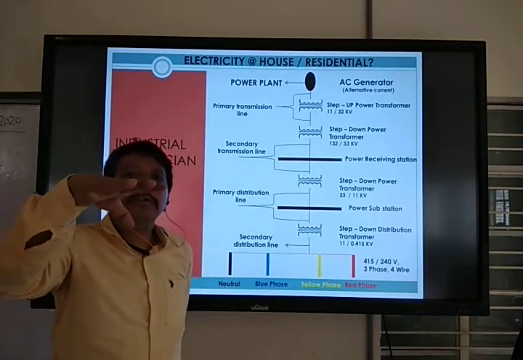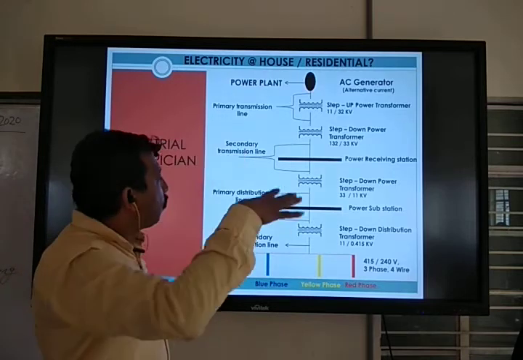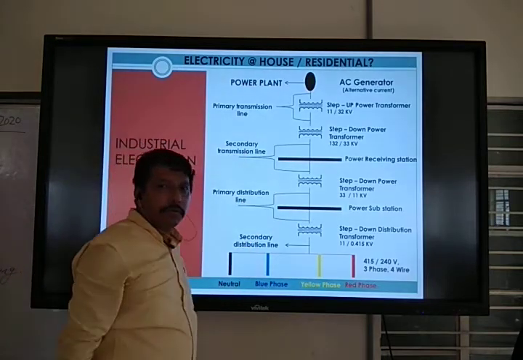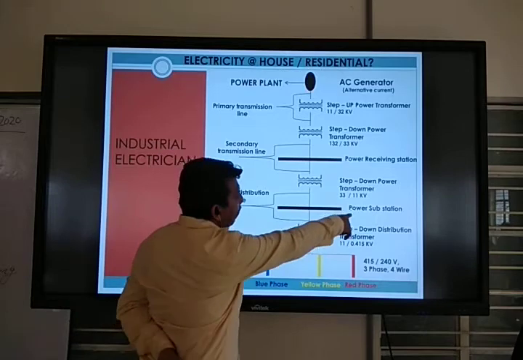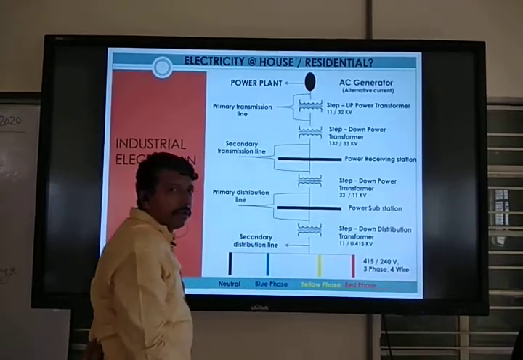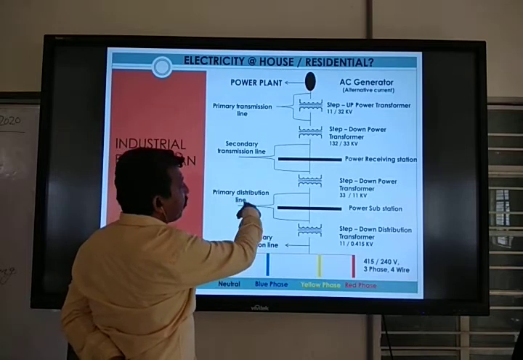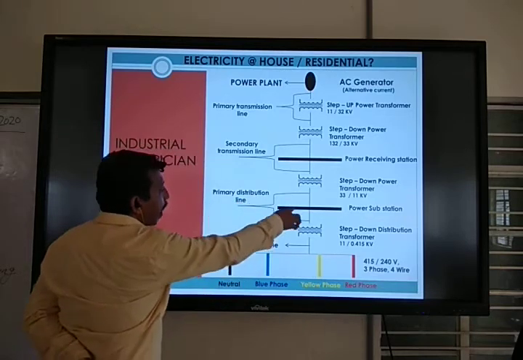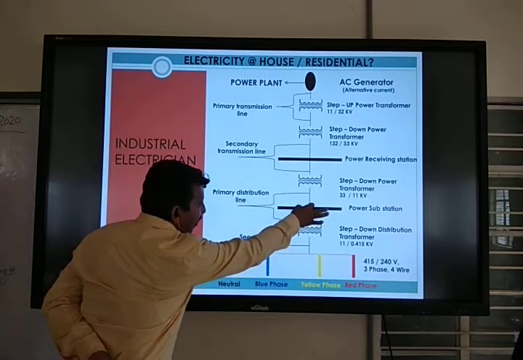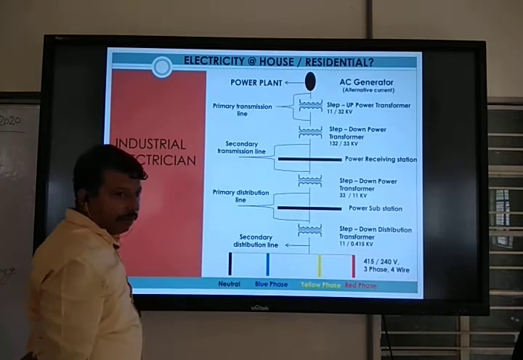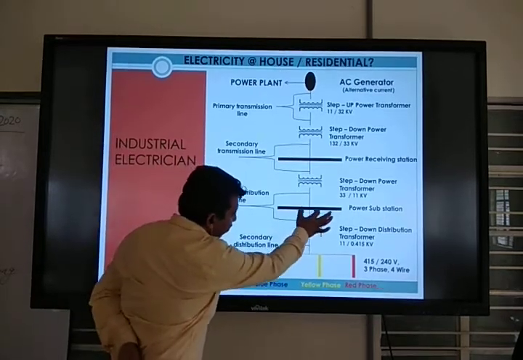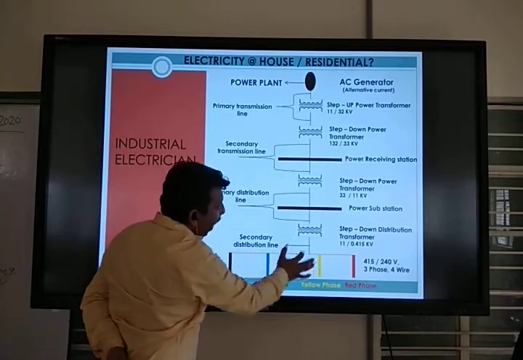Primary distribution lines are running there, and again from the power substation a primary distribution line is coming.